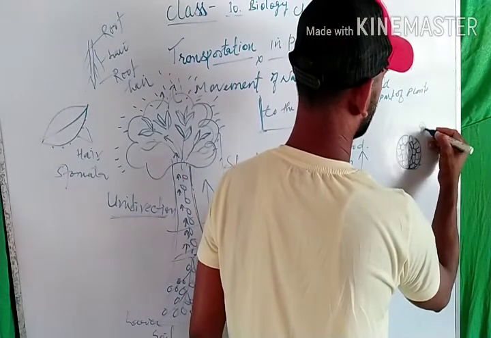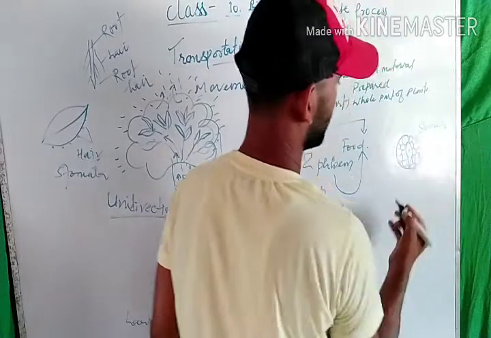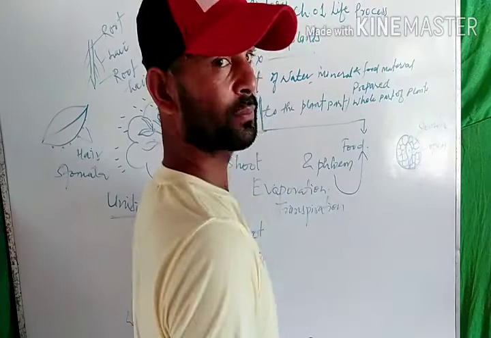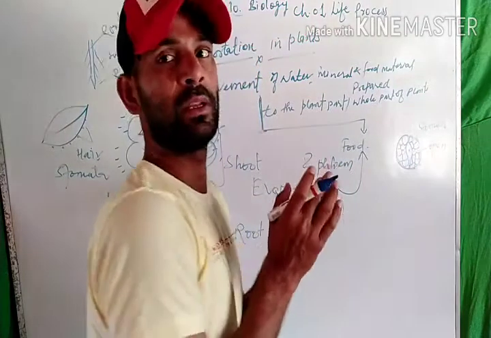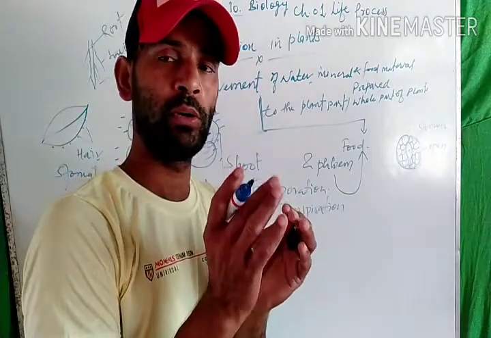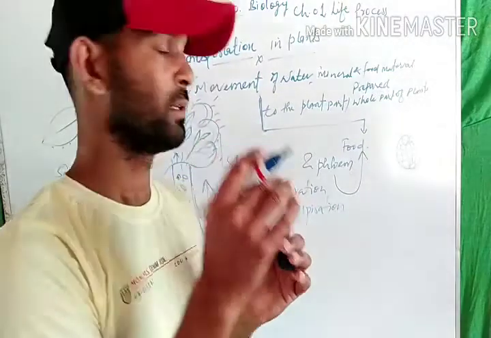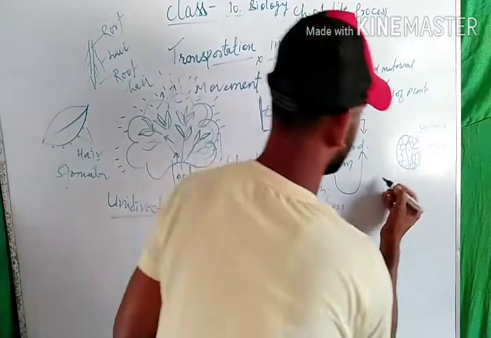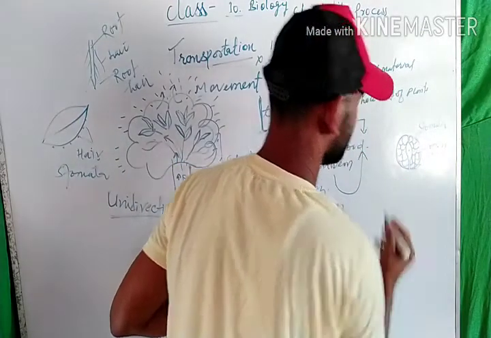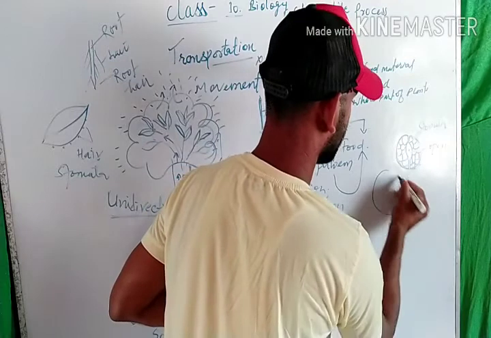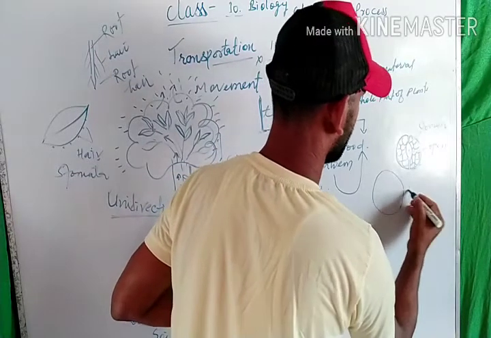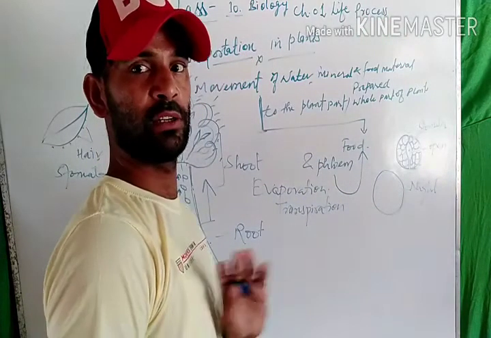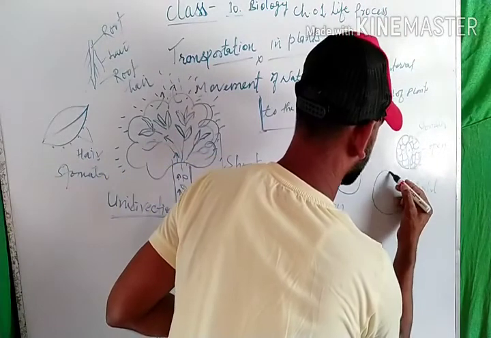this one is stomata in the open case. When the turgor pressure increases and the amount of water is more, the stomata get opened. And if the turgidity or turgor pressure decreases at the time of night, and there is no humidity, no temperature, then the stomata get